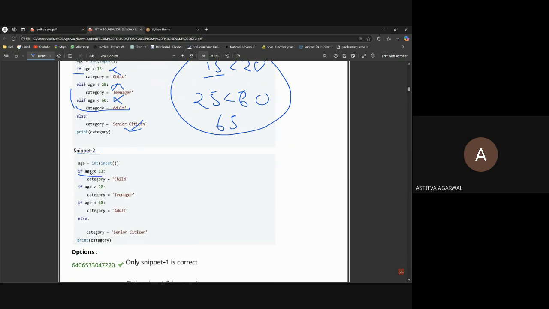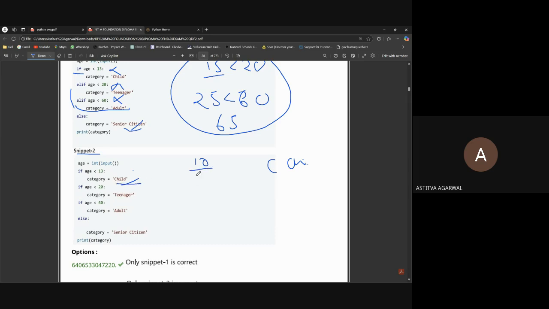See, there is an if. This condition is true if my age is like 10, and nothing wrong will happen. But as soon as I make the input 25, we'll check, is the age smaller than 13? No, it's not. It will be false. Is age smaller than 60? Wait, let me take a new number and explain. Easy, let me take 10 only. See, 10 is smaller than 13. Yes, this will work, and category will be child only, if age is 10.